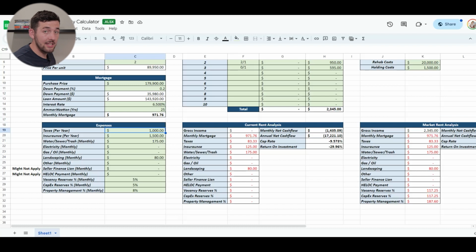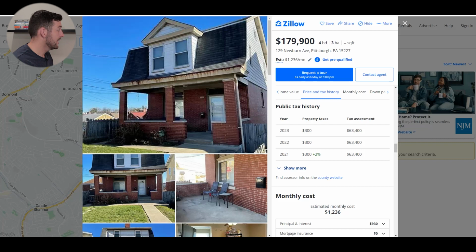Now going on to insurance. This is where you would call your broker or insurance agent just to see, hey, if I were to get this property, which is going to be an investment property, how much would insurance be? We're going to go ahead and put in $1,700. Let's say you might have gotten an umbrella policy or something on here, so we're going to put it at $1,700. Now it's time to figure out if there's water, sewer, trash, or anything like that we have to pay for as the owner.